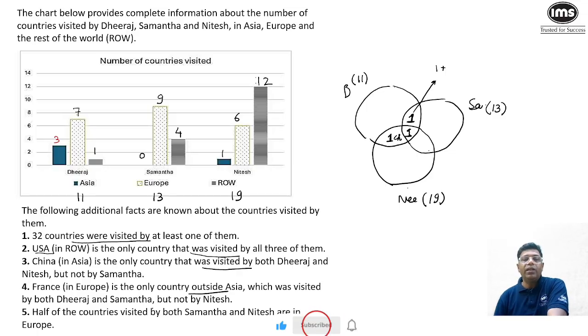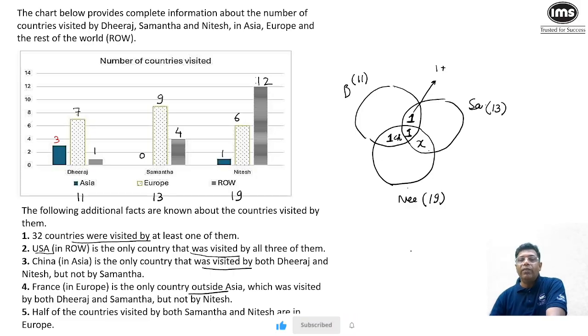Now, half of the countries visited by both Samantha and Nitesh are in Europe. Let's take Samantha and Nitesh visiting X countries together, so this value is X. Then in total they are together visiting X plus 1 countries, right? And out of this X plus 1, half has to be from Europe. So the first thing is, can I calculate the value of X? That's a very interesting part.